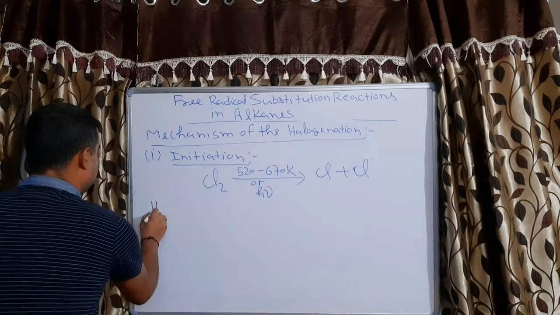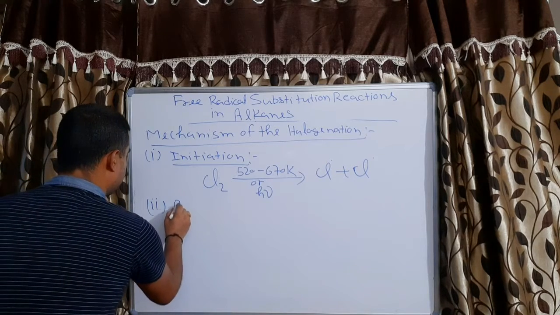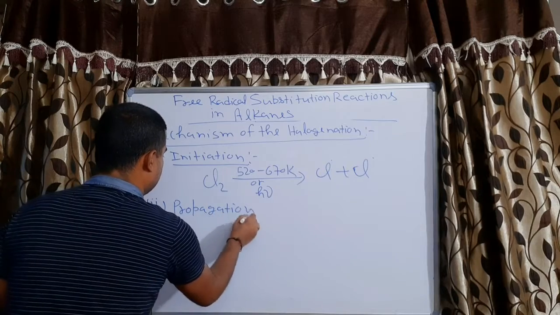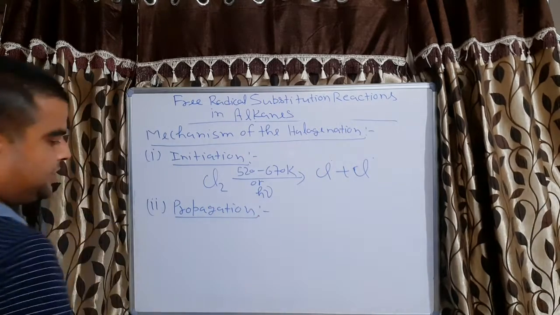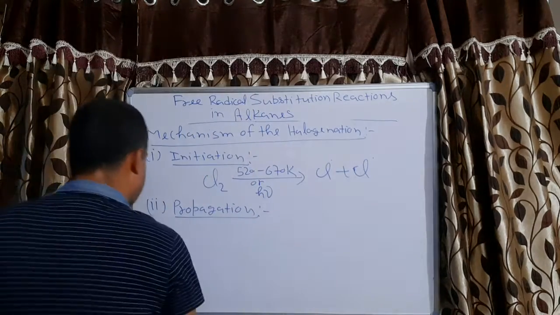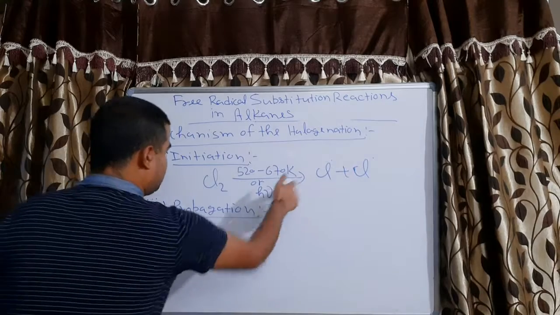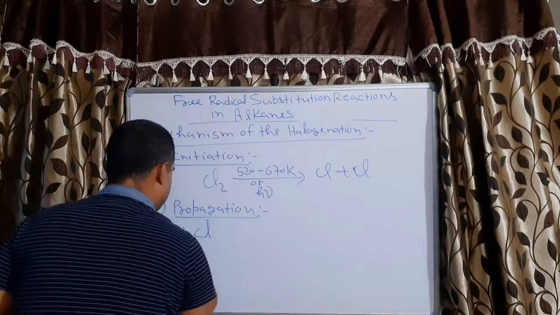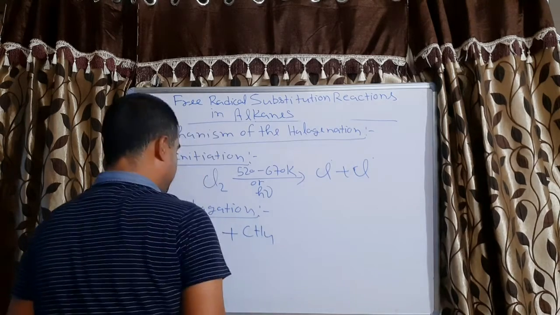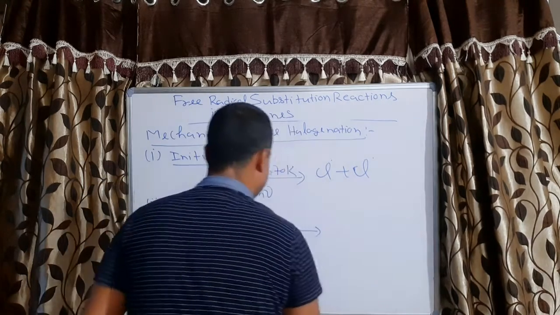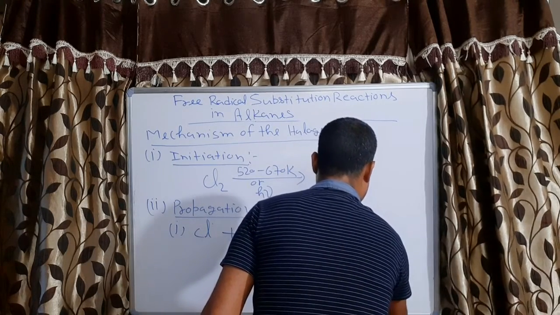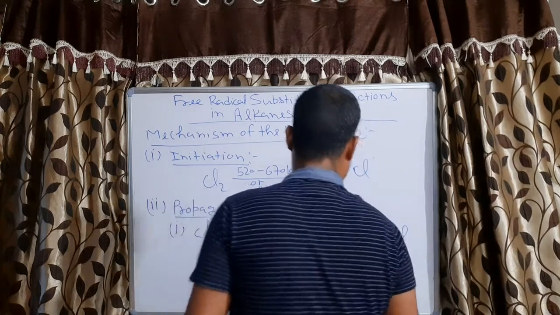Now, second step is propagation. Propagation itself consists of two steps. In the first step, this Cl free radical will react with a methane molecule and take away one hydrogen, and it will give methyl radical plus HCl.